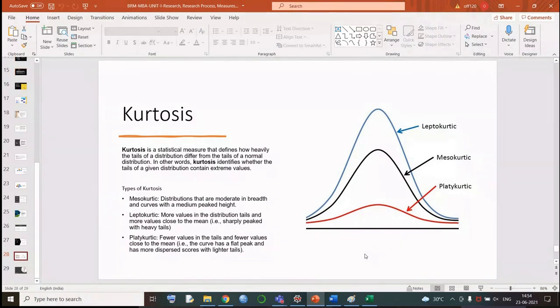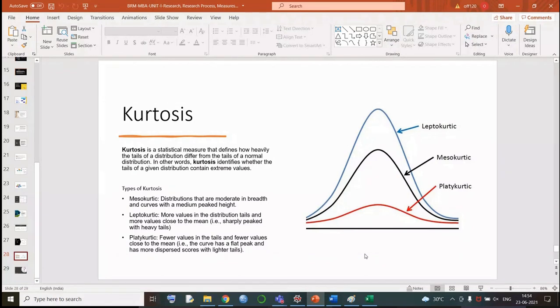At our level, it is to understand where the values are being concentrated. That means where most of the people are concentrated. Let's take one more example: what is the average height of your class? One or two ladies might be very short in your class, and three or four boys might be very tall, but most of the people will be in the range between 5 to 5.5, right? So your graph of the distribution will be in that part. Just to have an identity or clarity about a particular distribution, we study this concept.